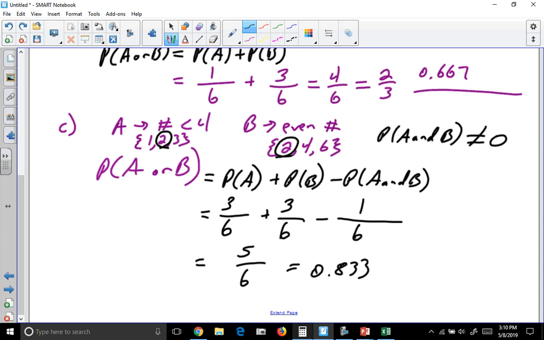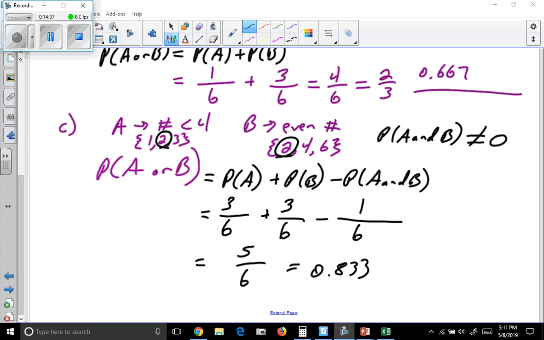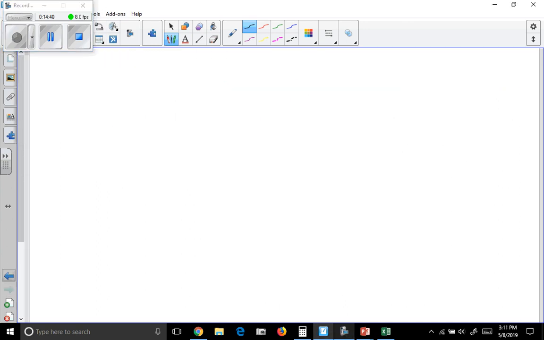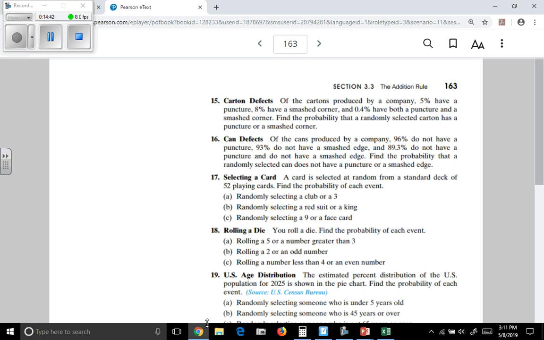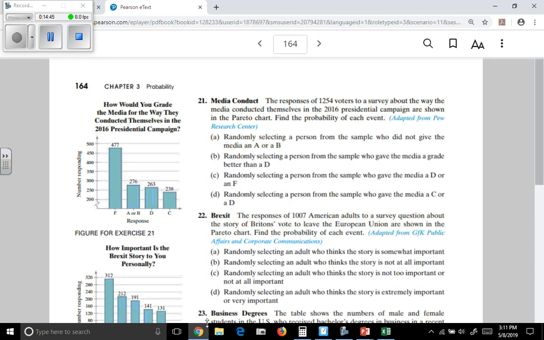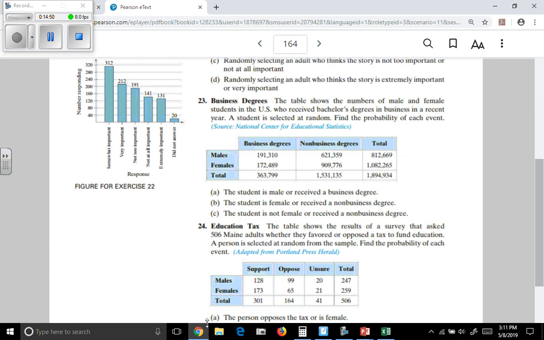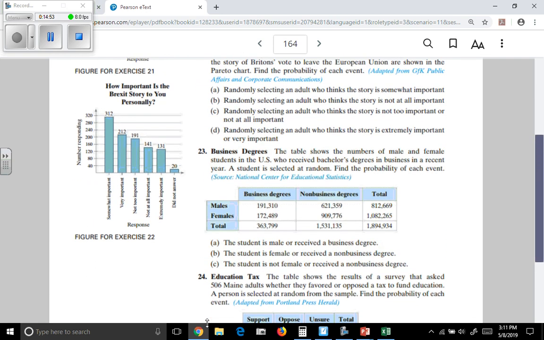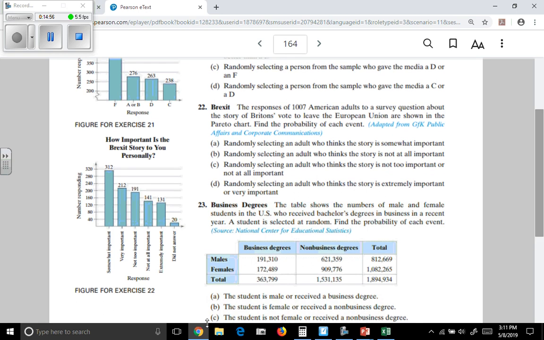So that's another problem using the addition rule. Well, let's look at number 22 next. We'll pull it up. So 22, the responses of 1,007 American adults to a survey question about the story of Britain's vote to leave the European Union, Brexit, are shown in this Pareto chart. Find the probability of each event.